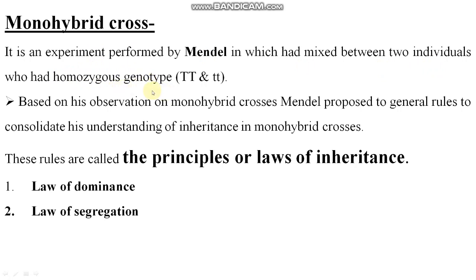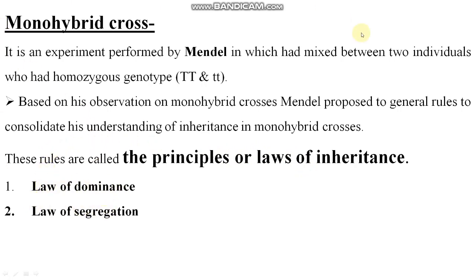Why are we saying homozygous genotype? Capital T and small t: capital T represents the tall variety of plant and small t represents the dwarf variety of plant, right? One is tall, one is dwarf. Based on his observations of monohybrid crosses, Mendel proposed two general rules that consolidate his understanding of inheritance. These rules are now called the principles or laws of inheritance. Those two laws are the law of dominance and the law of segregation.